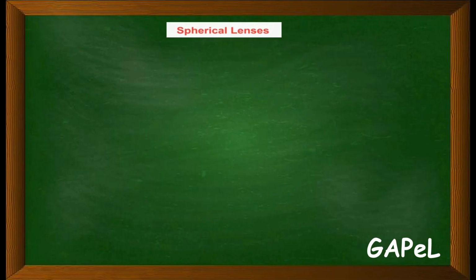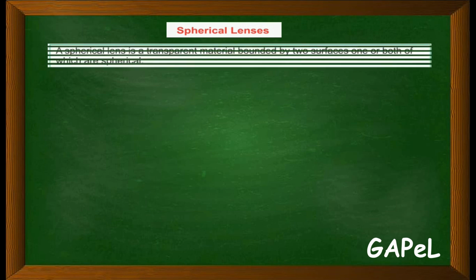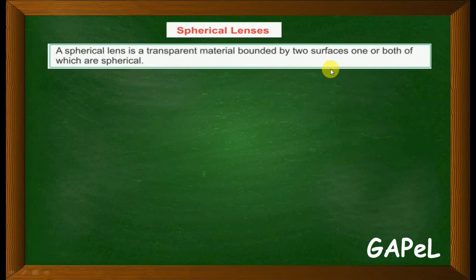Now we'll move to spherical lenses. What is a lens? Okay, what is a spherical lens? It is a transparent material bounded by two surfaces, one or both of which are spherical.